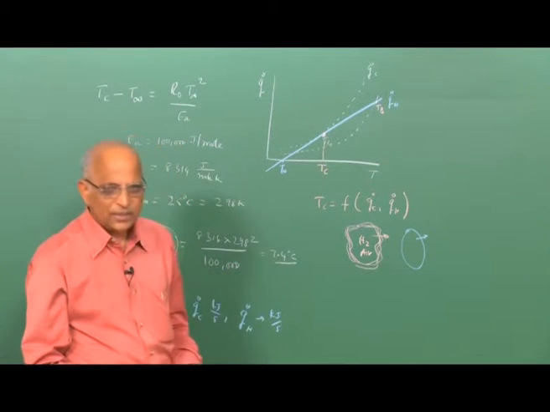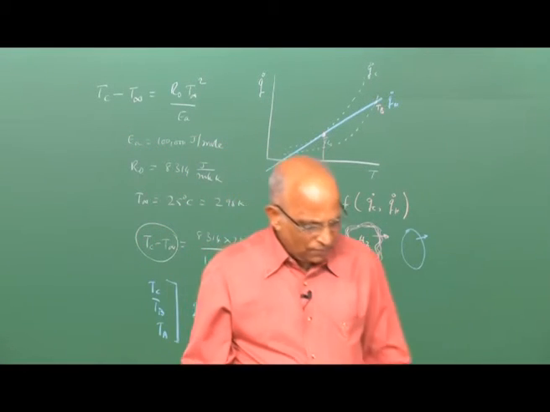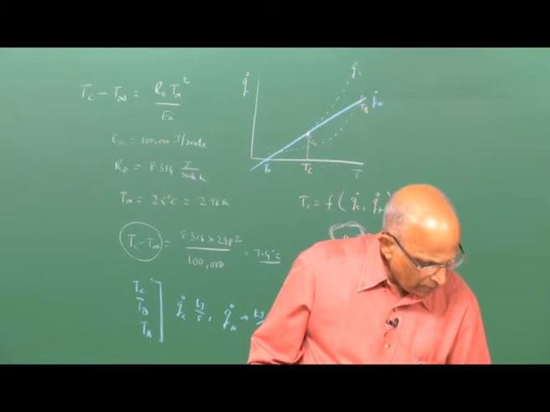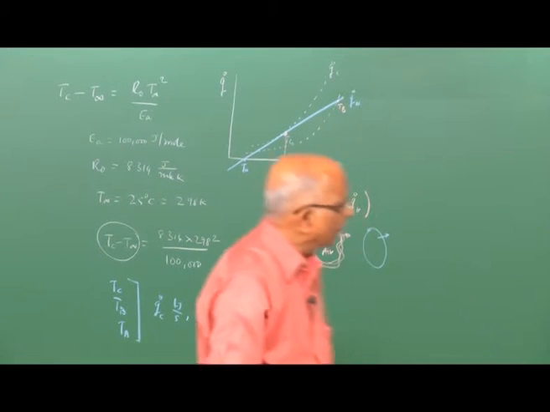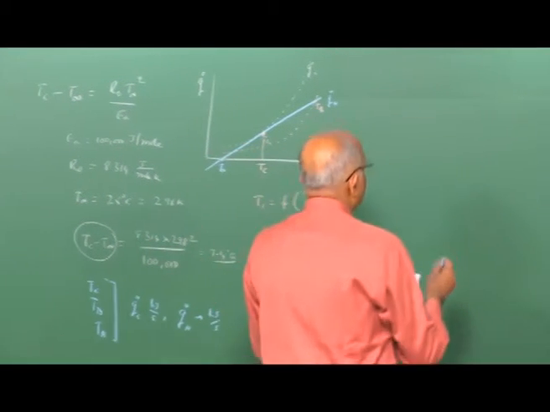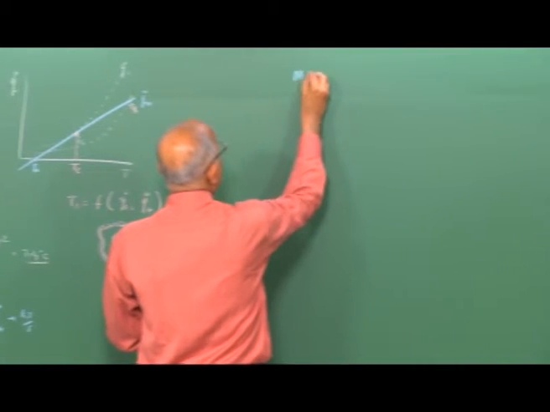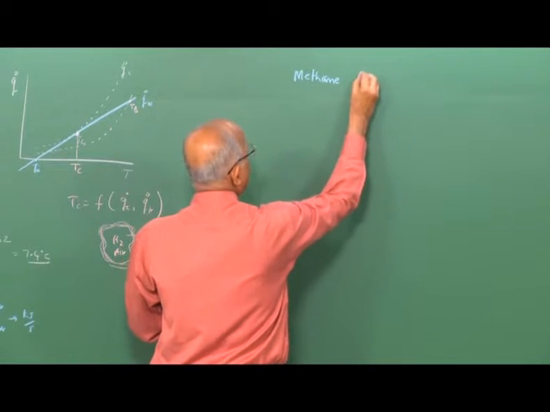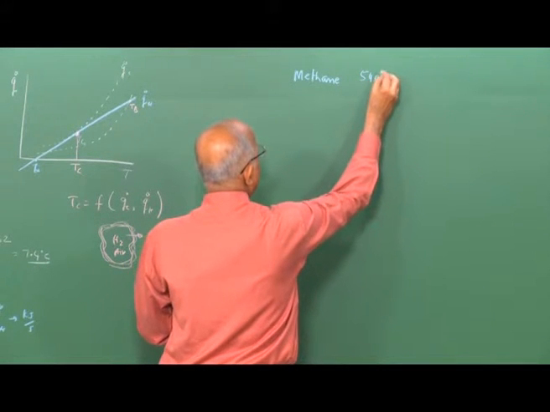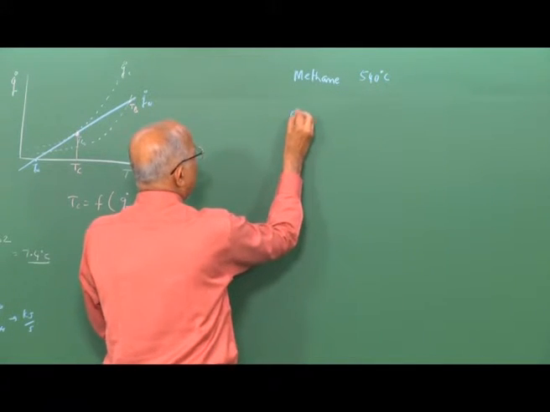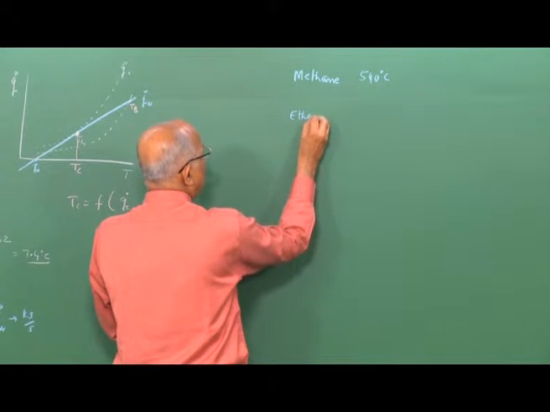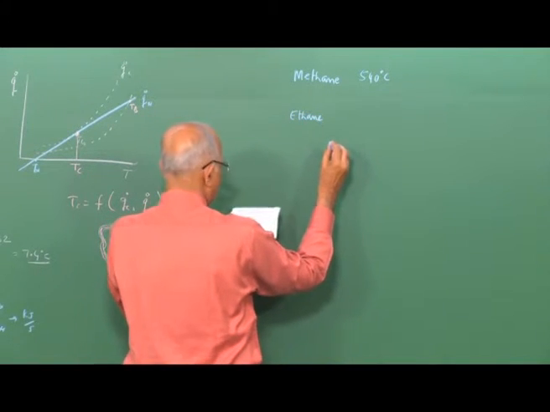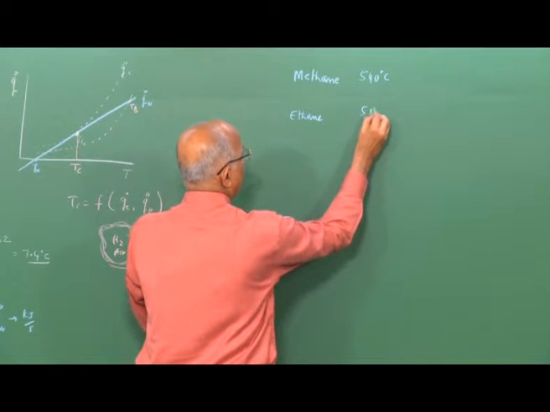Let us take a look at some values which are given in literature. We find that for methane, the auto ignition temperature is given as 540 degrees centigrade. If I go to ethane, methane is CH4, this is C2H6, the value is 515 degrees centigrade.